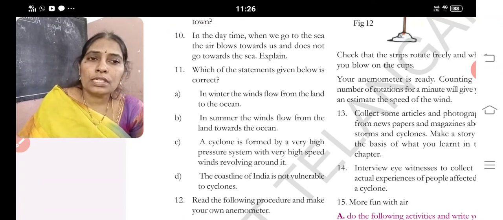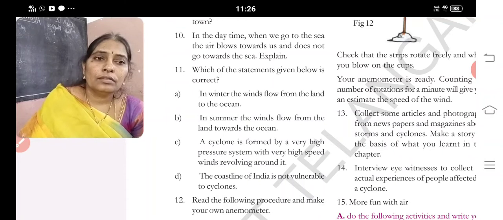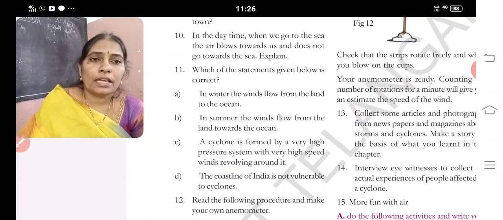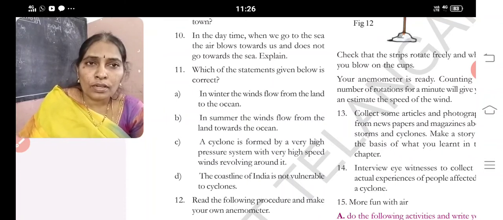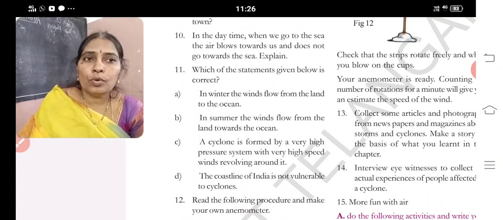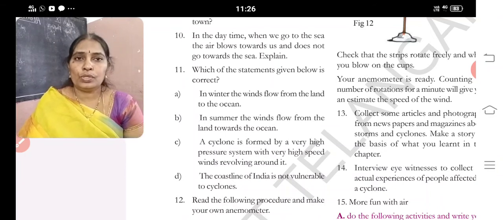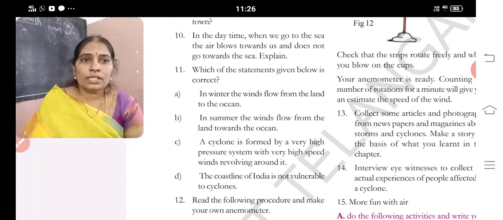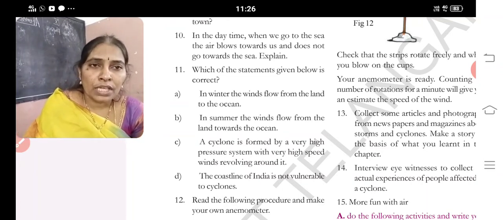D. The coastal line of India is not vulnerable to cyclones. From these four, you have to select one correct statement. So the first answer is correct: in winter, the wind blows from the land to the ocean.